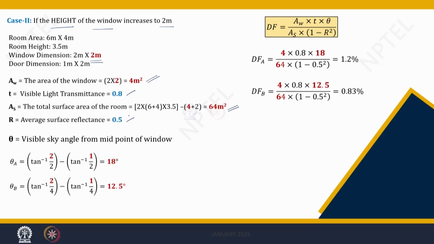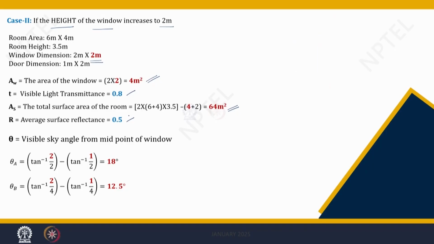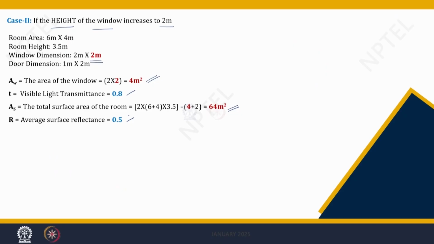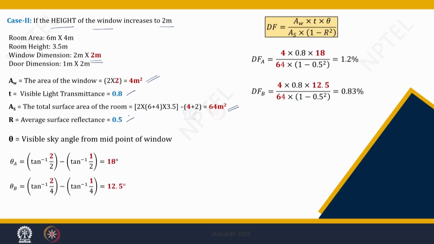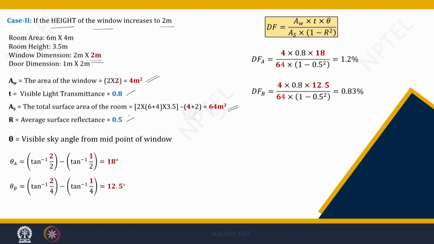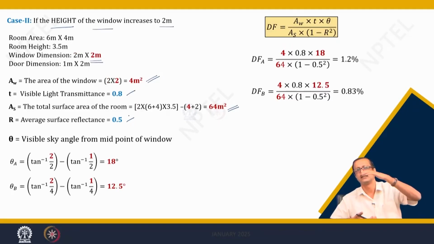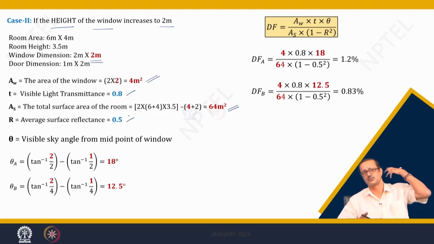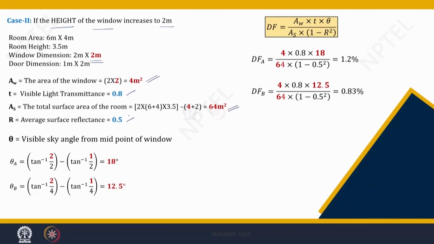So, point B has improved, from 0.75 to 0.83, because of the change in the height. The increase in the height helped, as B was at the back. So more daylight comes to the back side, but in the front side it remains the same, 0.12.